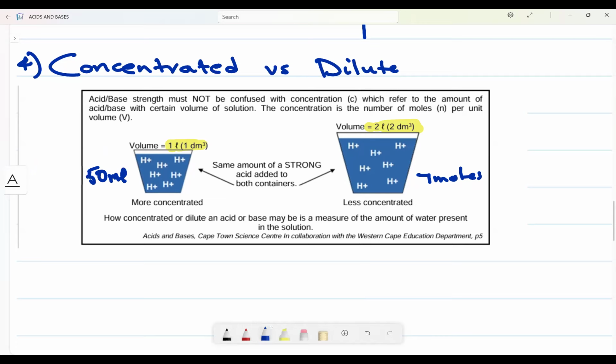If it is sweet, it means it is still concentrated, because you can still feel that sweetness. But if you put the very same 50 milliliters of Oros in 2 liters, that sweetness will try to vanish away. You'll drink it and the taste is there, but it is not as effective as when you poured it into 1 liter of water.